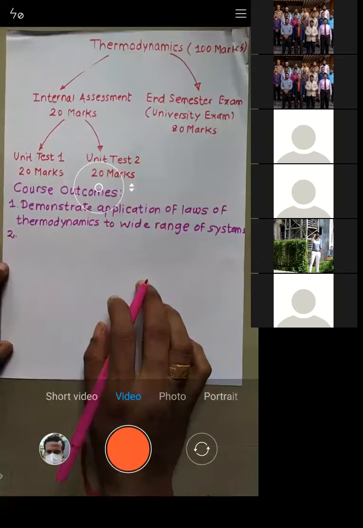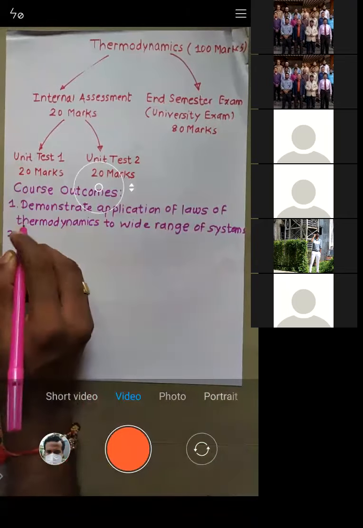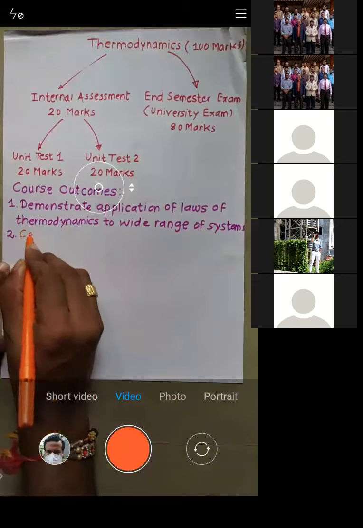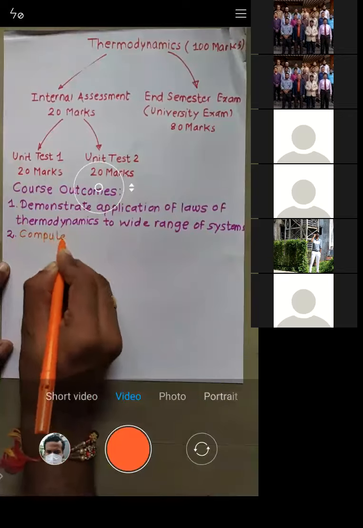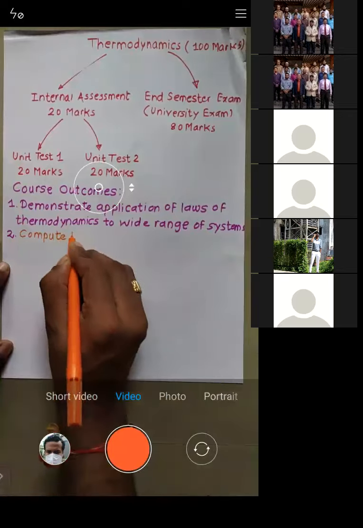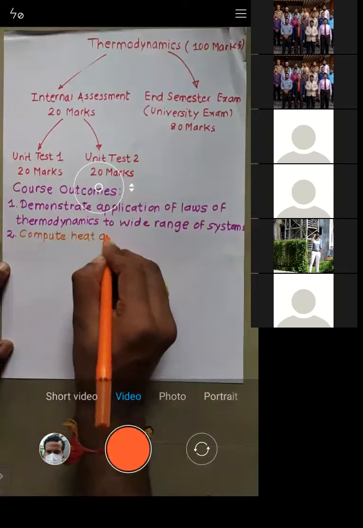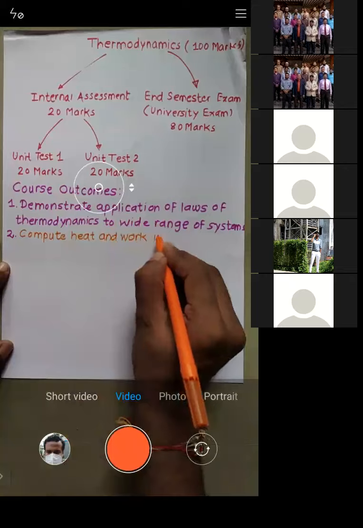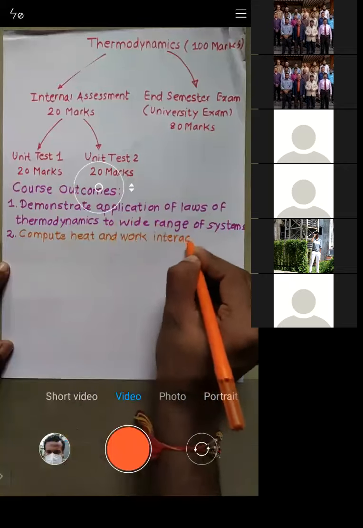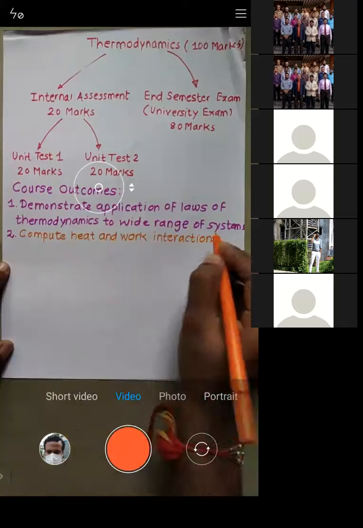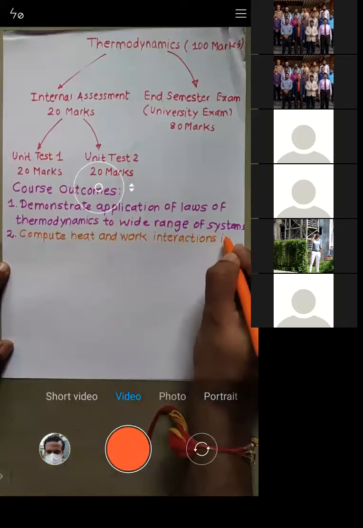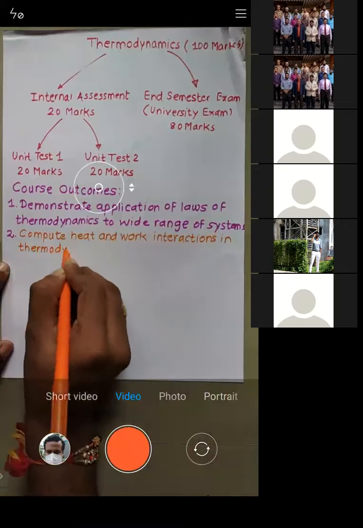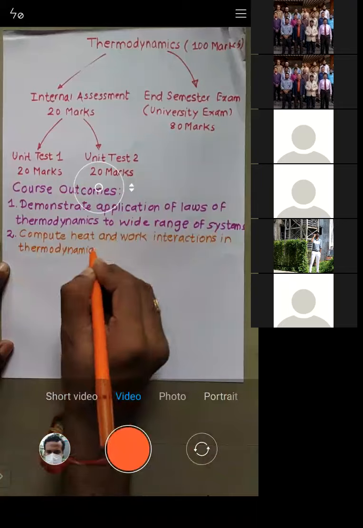Yes, sir. Now second, what I expect from you is that you should be able to compute heat and work interactions in thermodynamic systems.